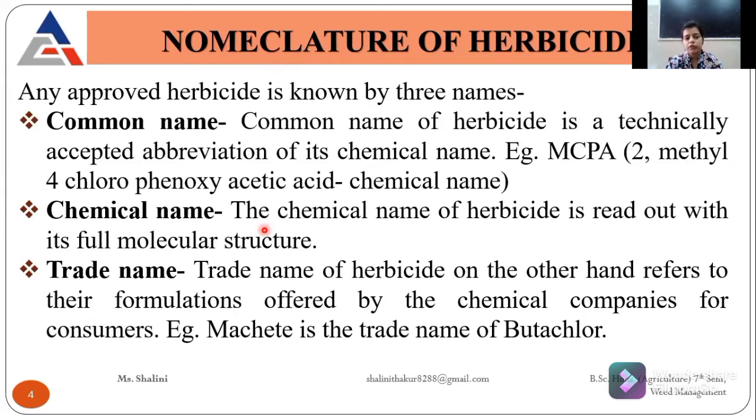The trade name of a herbicide, on the other hand, refers to the formulation offered by the chemical companies. Like Machete is the trade name of Butachlor. Butachlor is the chemical name, but the trade name is Machete. So this is all about the nomenclature of herbicides.